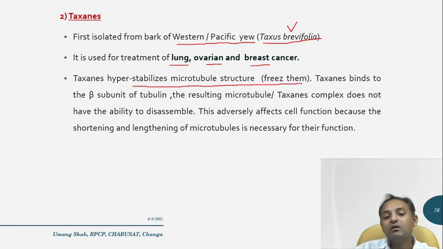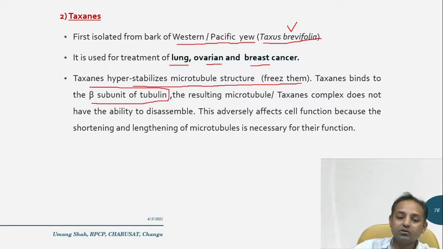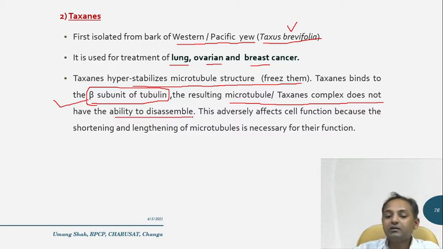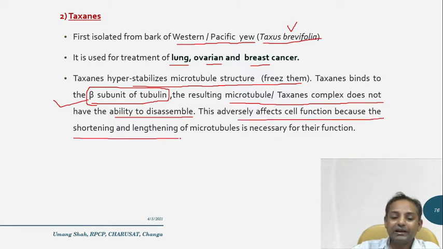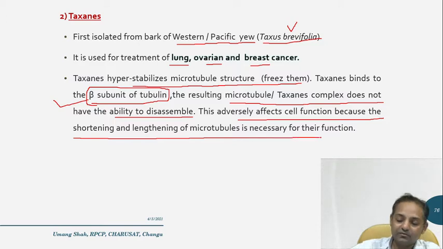Taxane derivatives hyperstabilize the microtubule structure and freeze them, and ultimately they bind to the beta subunit of tubulin. You have to remember that for many competitive examinations. This results in a microtubule-taxane complex, which doesn't have the ability to disassemble. Once the microtubule and taxane derivative complex is formed, it adversely affects cell function, because the shortening and lengthening of the microtubule is necessary for its functions.